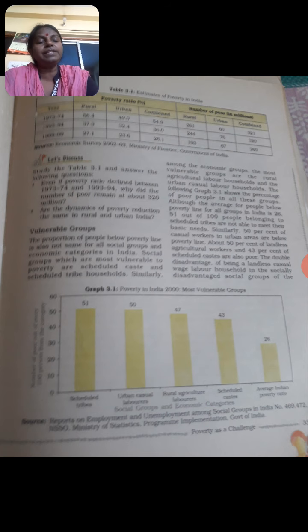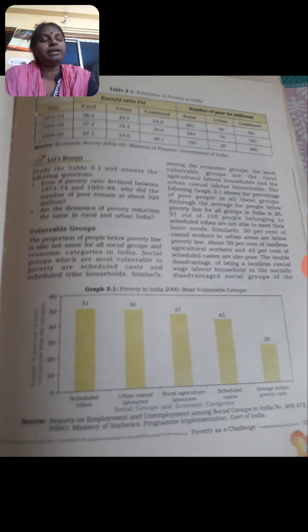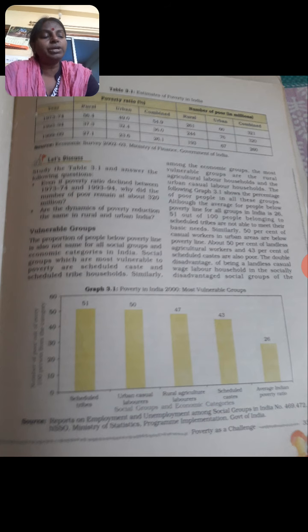In 1973-74, what was the poverty ratio in rural, urban, and combined areas, and the number of poor in million? The source of this table 3.1 is the Economic Survey of 2002-3, Ministry of Finance, Government of India.